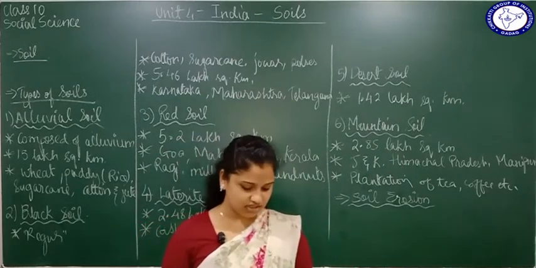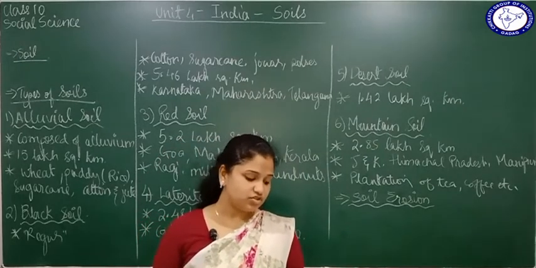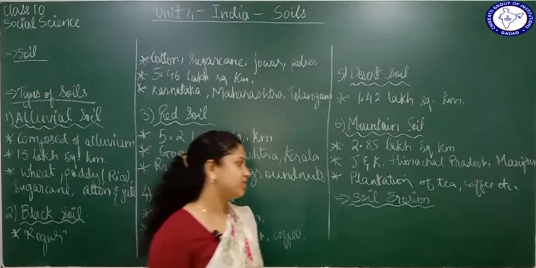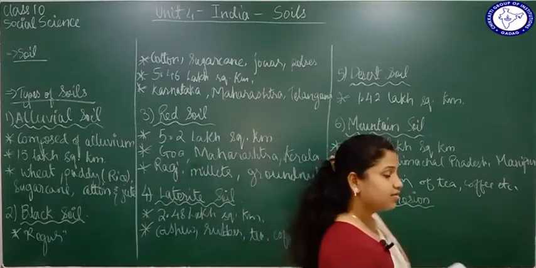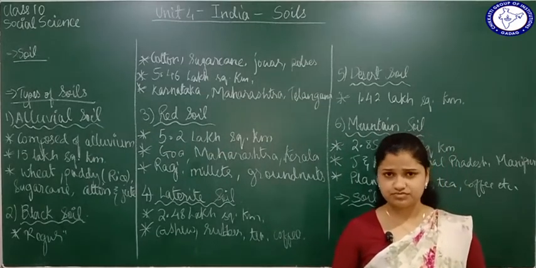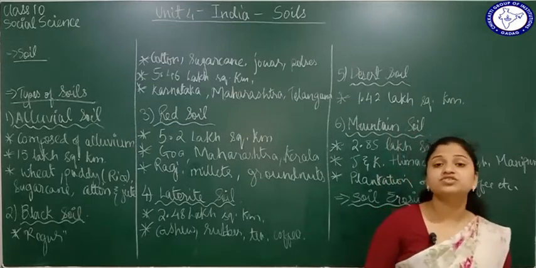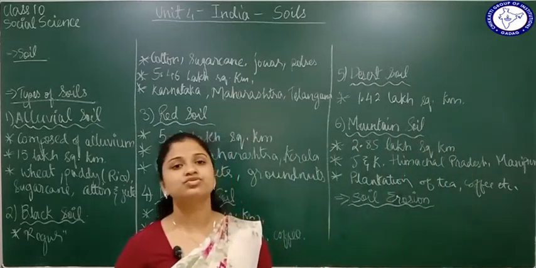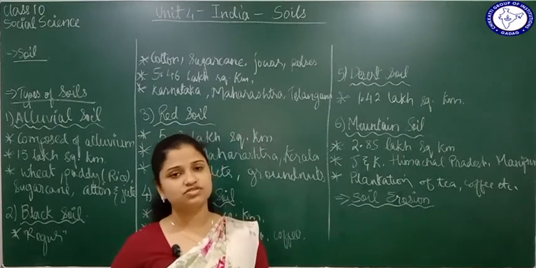Last and important thing here is use of topsoil for making bricks and tiles. Top layer of the soil is used to make pots, pottery things while doing pottery. The soil that you use, that is from the top layer. So that is how most of the top layer soil is getting used up. These are the different causes of soil erosion.